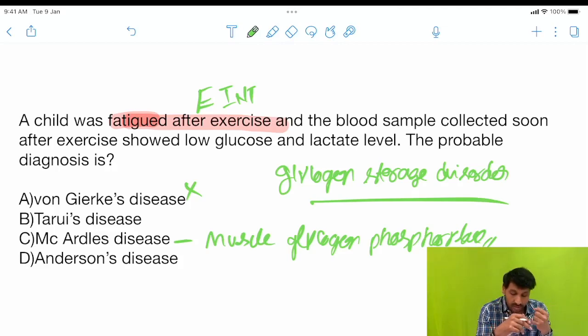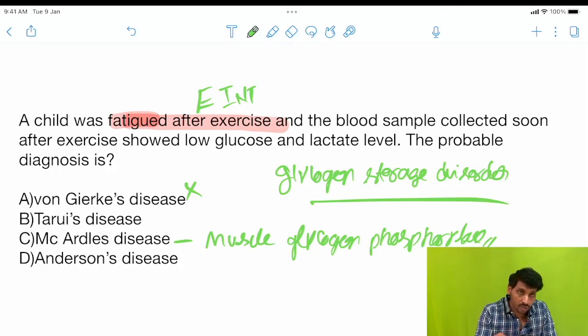Because of absence of glycogen phosphorylase, the stored form of energy in the muscles, glycogen, has to break down to provide energy, to form glucose. But here there is no glycogen degradation to provide energy to the muscles. So that is the reason for exercise intolerance.